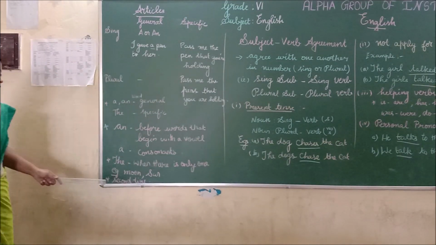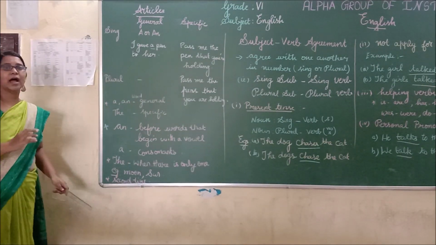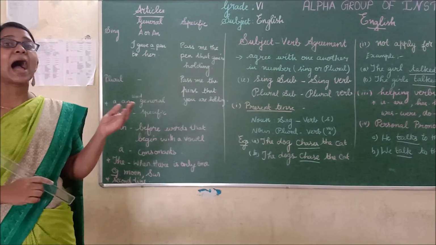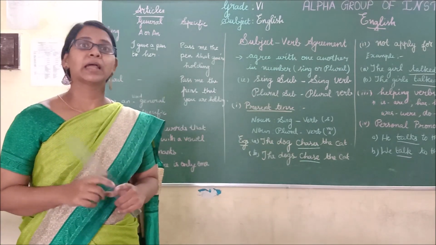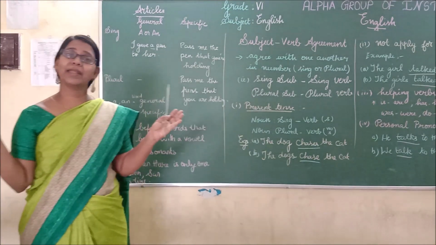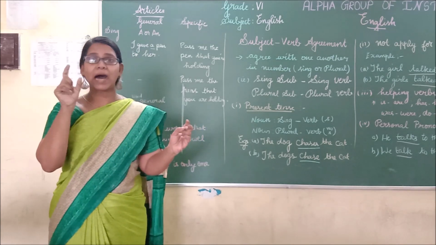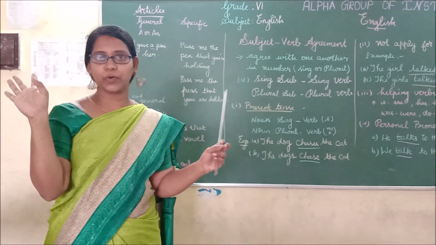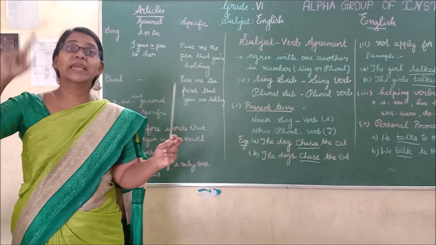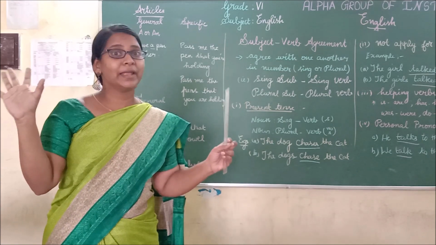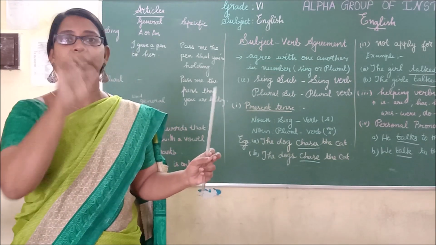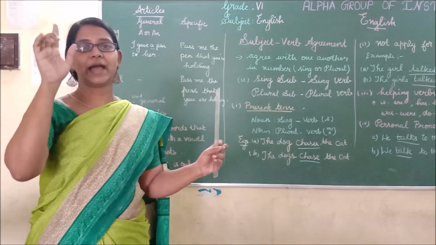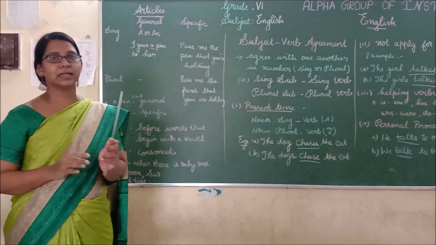And the next thing: you have to use the when a noun is mentioned for the second time. For example, I saw a movie. The movie was very nice. I saw a movie. The first time I used the article a, since it is any movie. Okay. The movie which I saw was very nice. For that I have used the, since the movie is mentioned for the second time. So I have used the article the. Is it clear, my dear children?